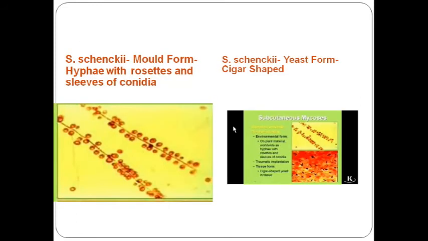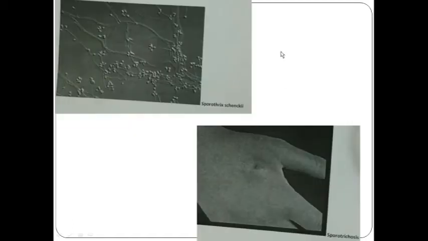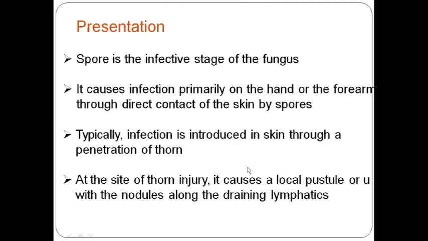Here we can see Sporothrix schenckii. Now here you can see the mold form with rosettes and sleeves of conidia, multiple rosettes, sleeves of conidia, and here it is the yeast form. And this is a Sporothrix schenckii lesion, a single lesion, from acute inoculation after a thorn bite over the hand.